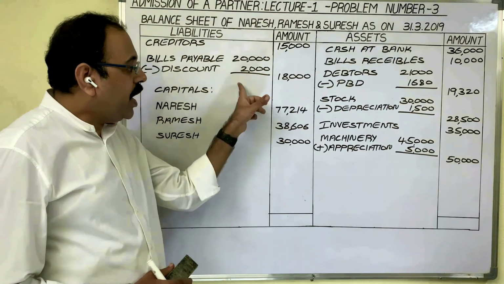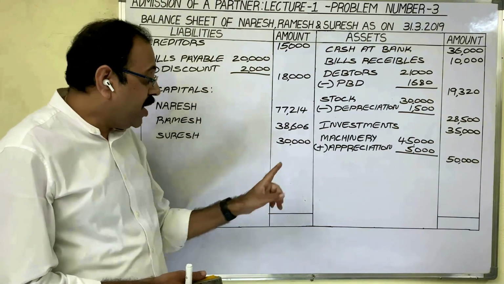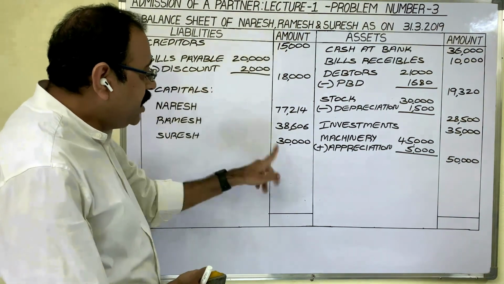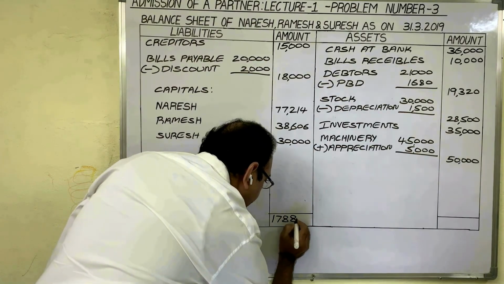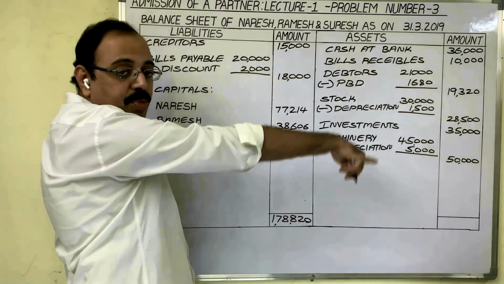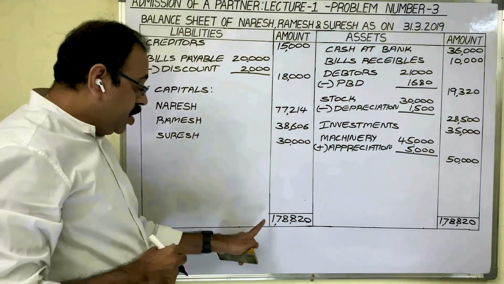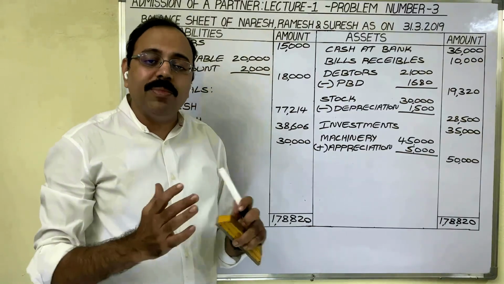We have written all liabilities and assets in new balance sheet. Finally, we have to calculate the totals of these two amount columns. Liabilities amount column total is 1,78,820. Assets amount column total is same. So in balance sheet, two sides you should get the same total. Then only a problem is correct.